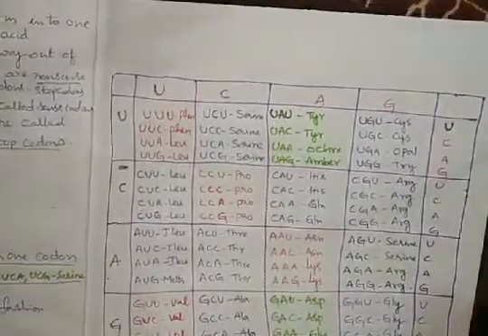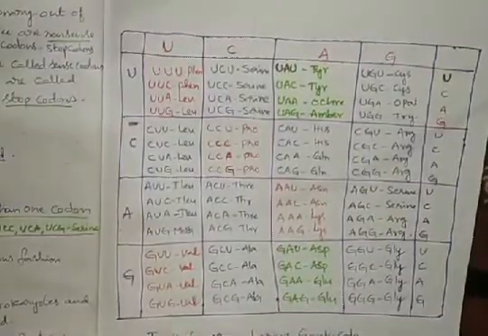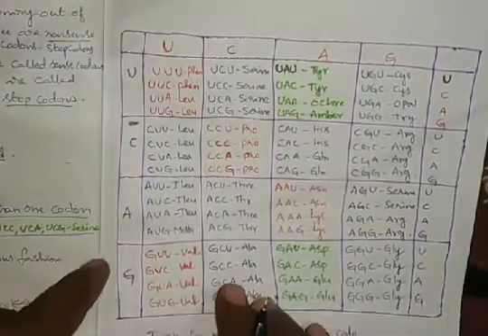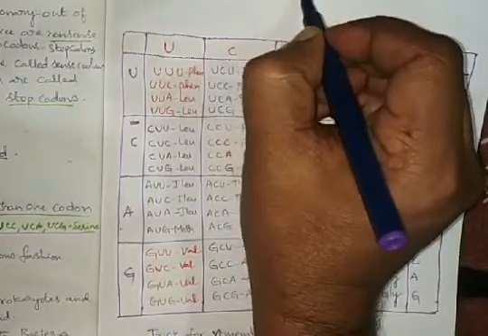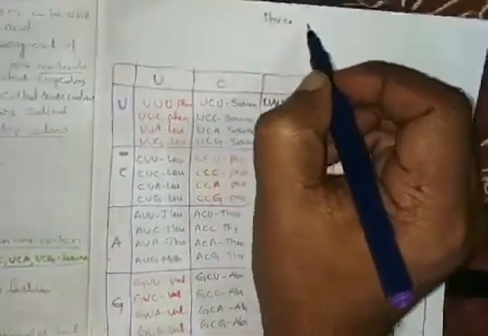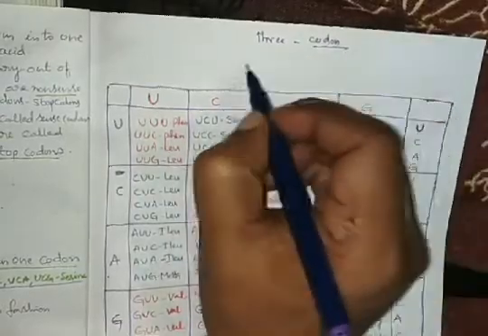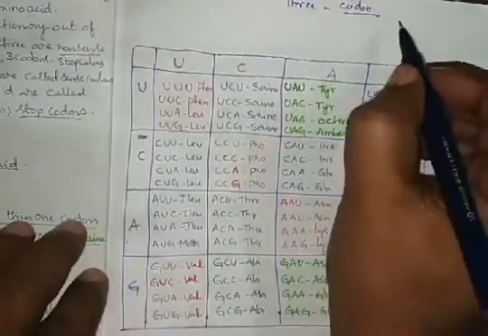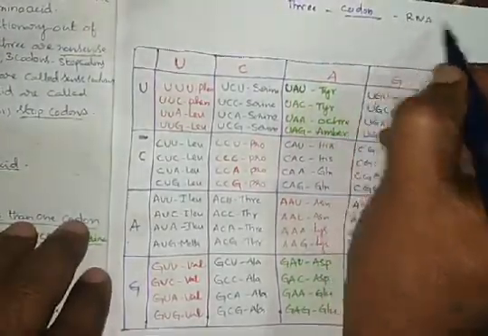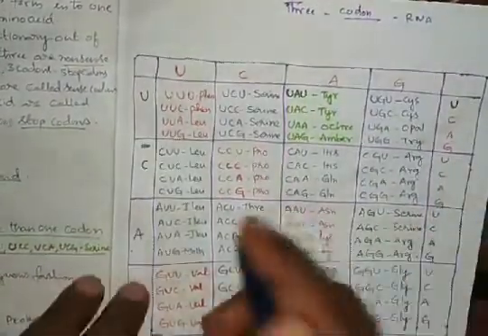Let us make a table with the 4 nitrogen bases. We already know that 3 nitrogen bases form one codon.